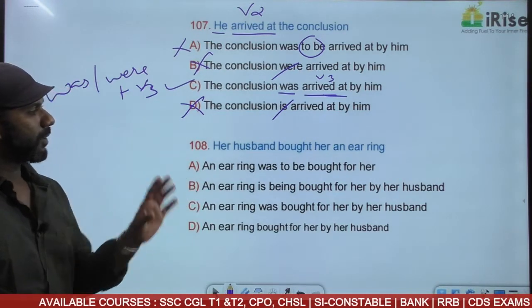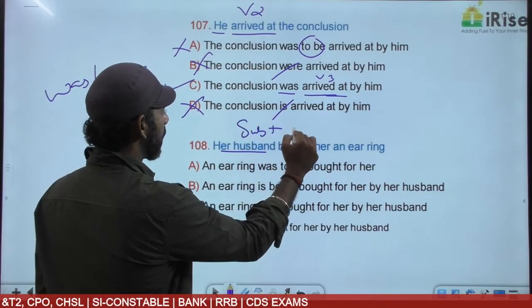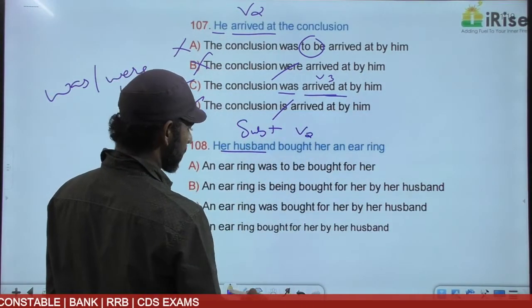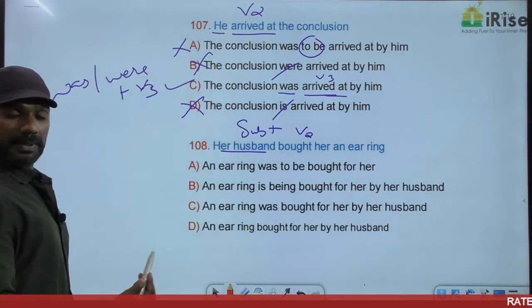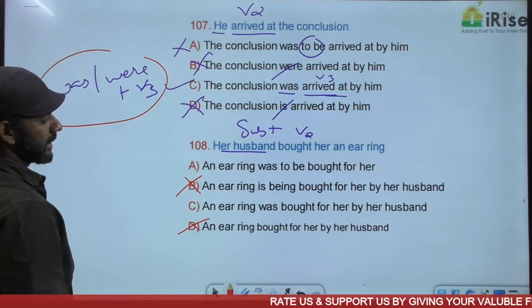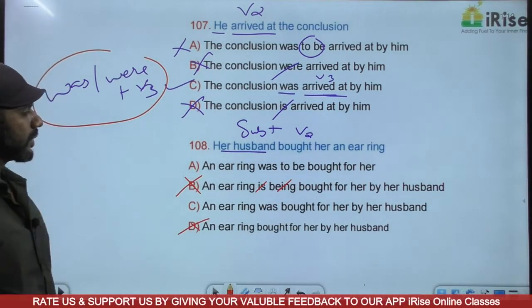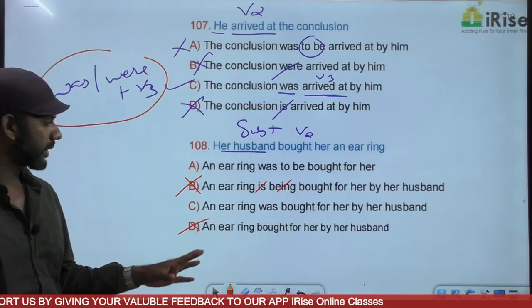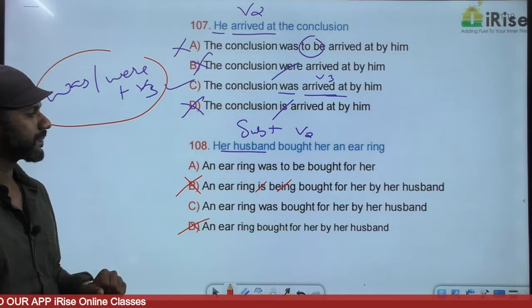Her husband bought her an earring. Her husband is the subject here. Bought is V2. Subject plus V2 is simple past. Based on that, the passive voice is was or were plus V3. So B and D are gone. B is present tense, being continuous tense. Was or were is not there in option D, gone. Come to A. Her ring was to be bought for her.